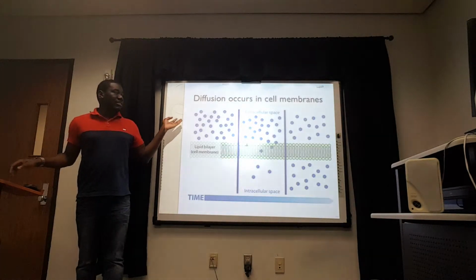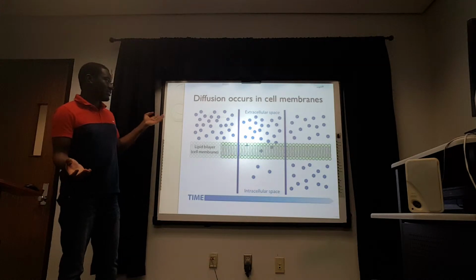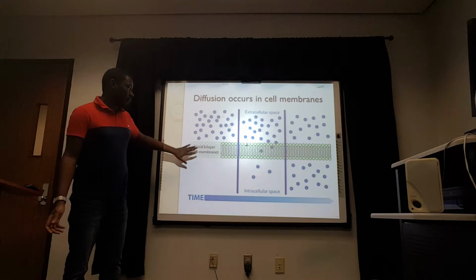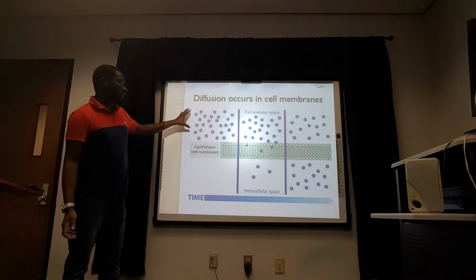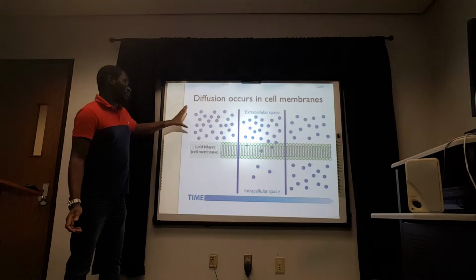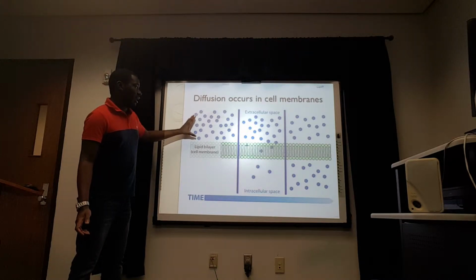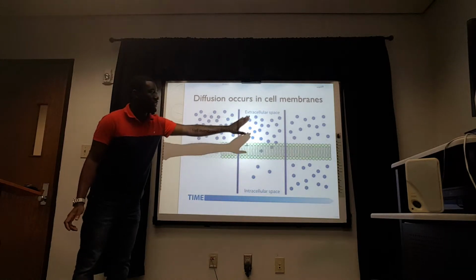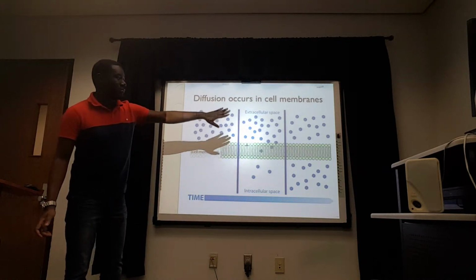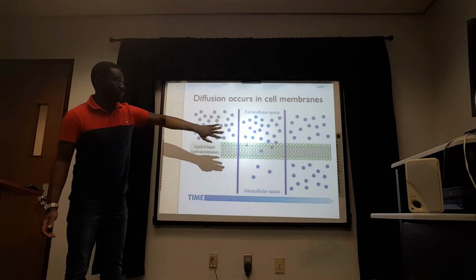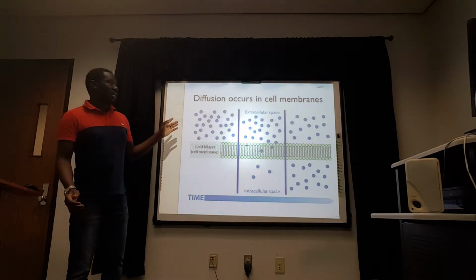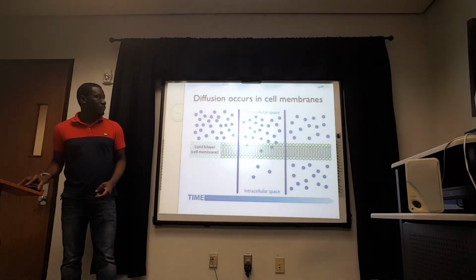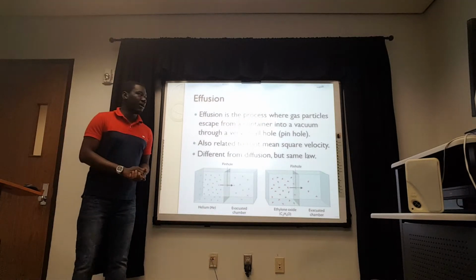You could also see that in cell membranes as well. When we're talking about gases, gases can also freely diffuse through the lipid bilayer. You can see here that in our bodies, diffusion also happens. You can see that they're highly concentrated here, and over time, it moves from that high to low concentrated area until it's evenly distributed. So there's a zero concentration difference between both sides. So that diffusion is happening right now in your body. So that's pretty cool.